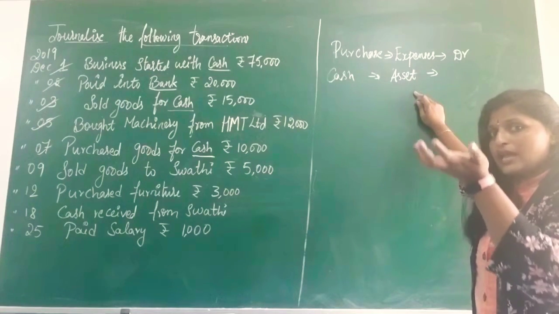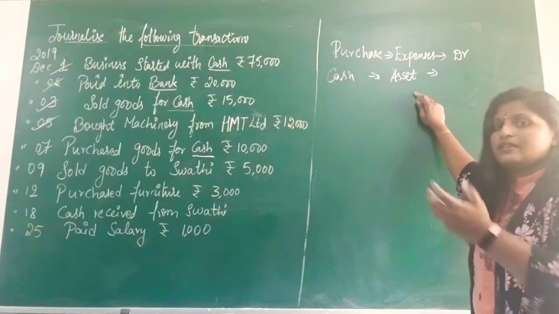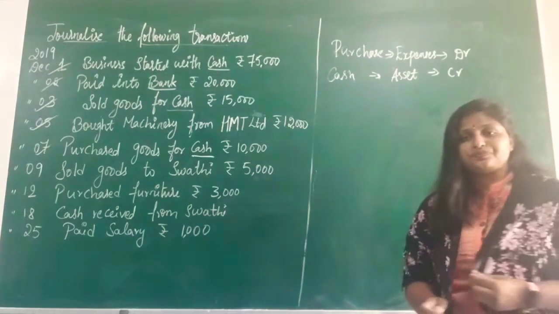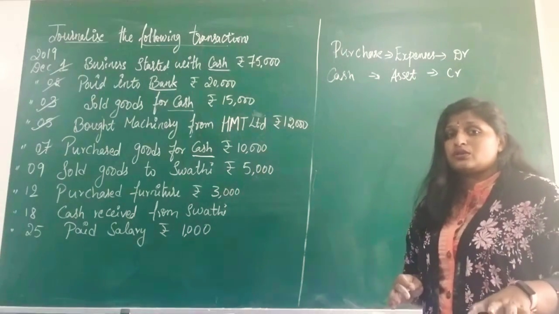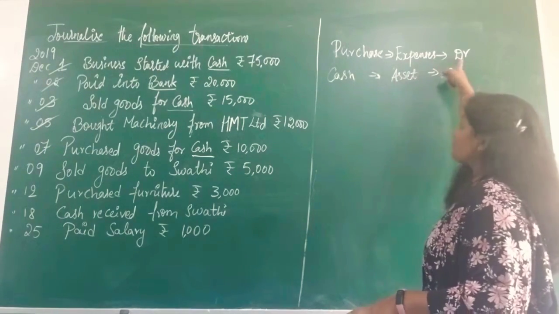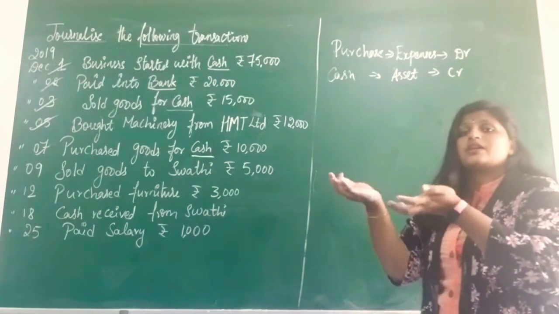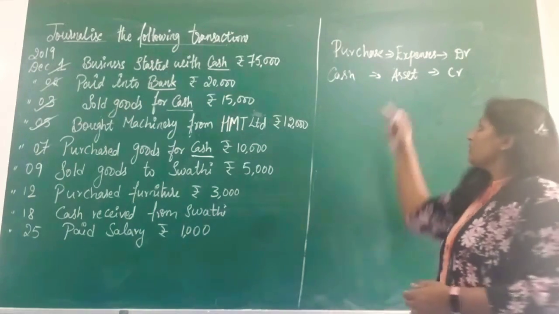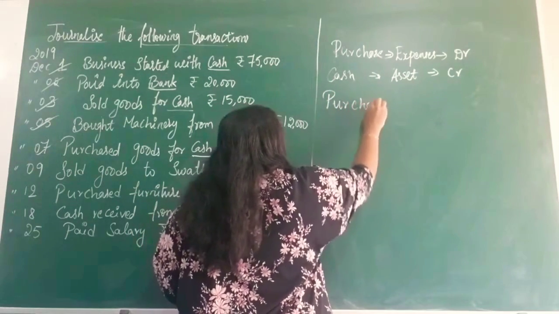So the cash balance is decreasing when you purchase. The cash value is decreasing. So decreasing asset will be credited. You check the rules. That is the reason I told you first itself to keep the rules with you. So decrease in asset will be credited, increase in expense will be debited. Since you are purchasing the goods, your expenses are increasing and your cash balance is decreasing. Understood?